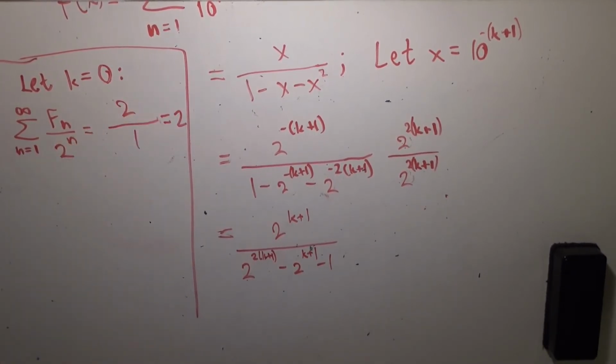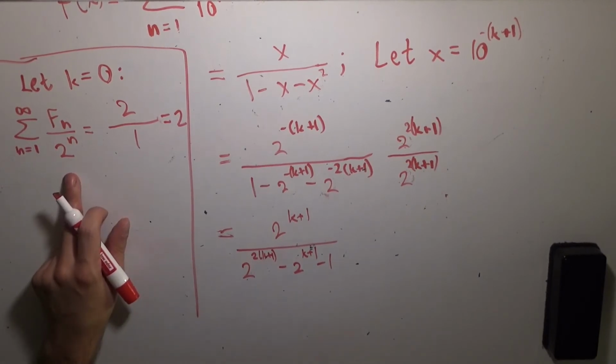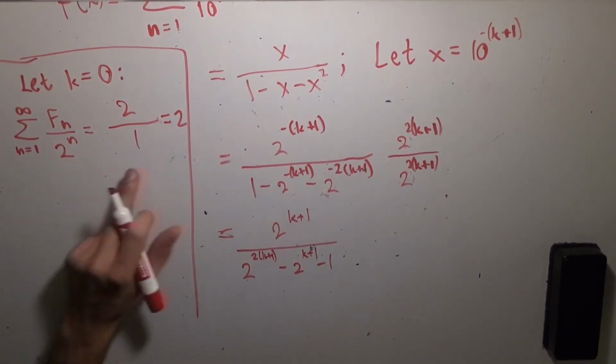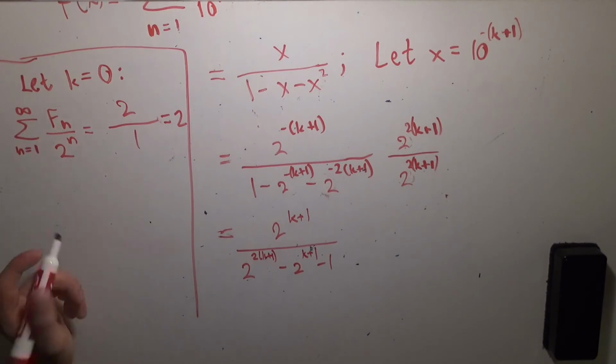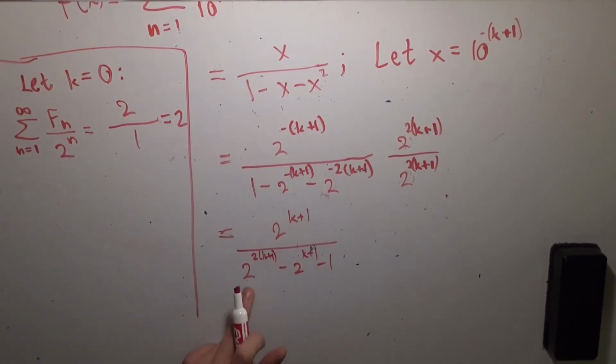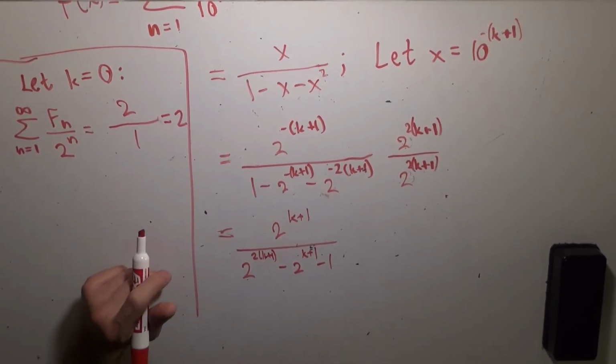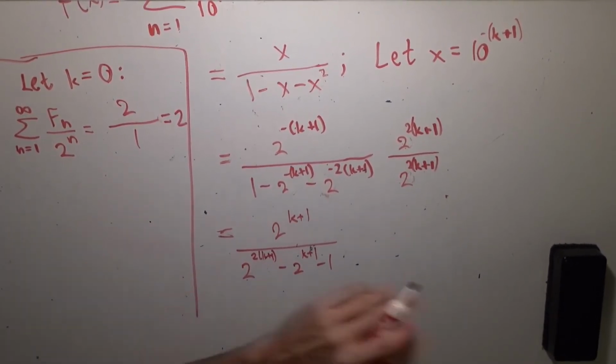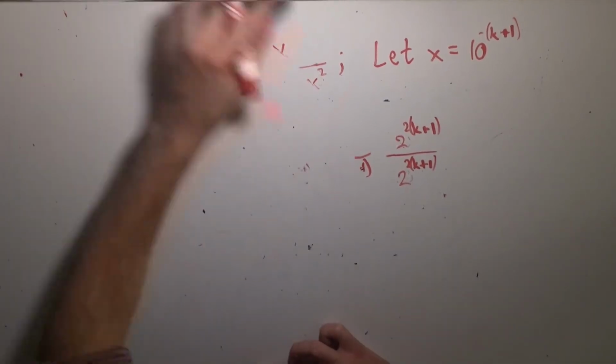Look at that. That's really interesting. I never even thought that would happen. That's really funny. You actually just get 2 if you sum up the Fibonacci numbers divided by the powers of 2. Because we'll get 2 squared minus 2, which is 2, minus 1, which is 1. So that's very neat. I didn't know that going into this. So that's all the facts I'll show you about the Fibonacci one that we just discovered.